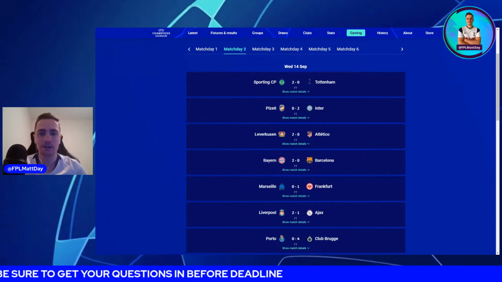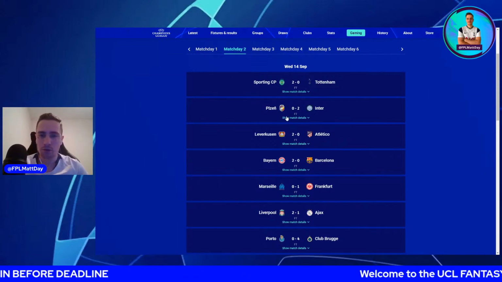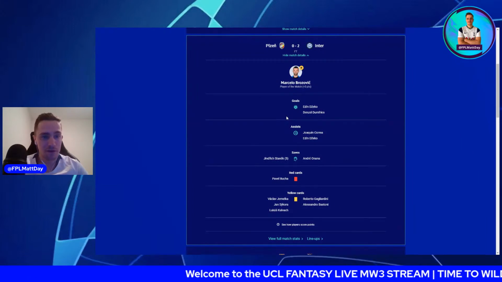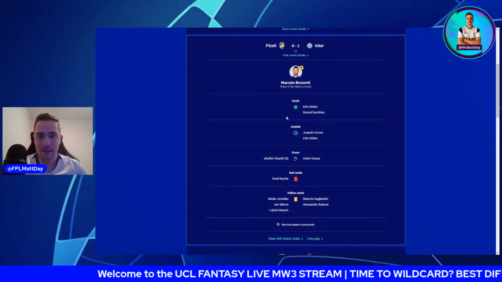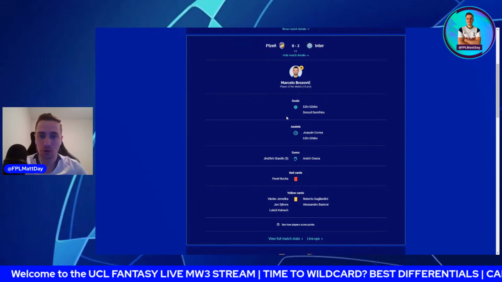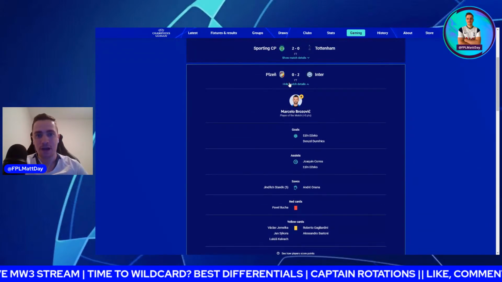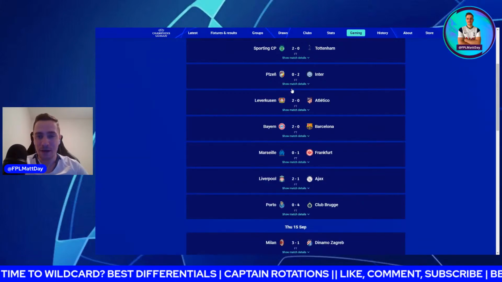I think one of the biggest surprises was Lautaro Martinez didn't start, which we all thought he was going to. He didn't start. Brozovic, who was one of my differentials, did. He got 3 points. And then Denzel Dumfries got a huge score when he grabbed a goal and a clean sheet. So that was really good. I had him on my limitless that night.